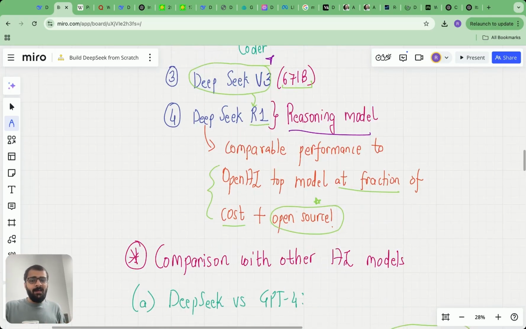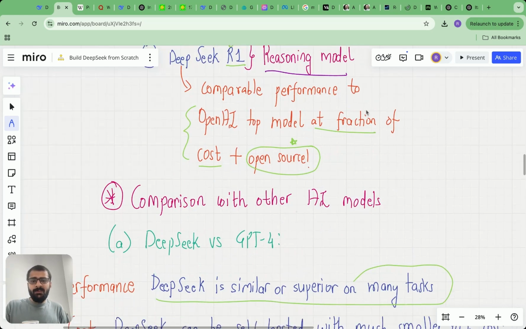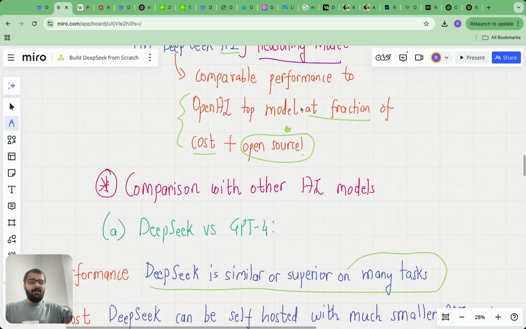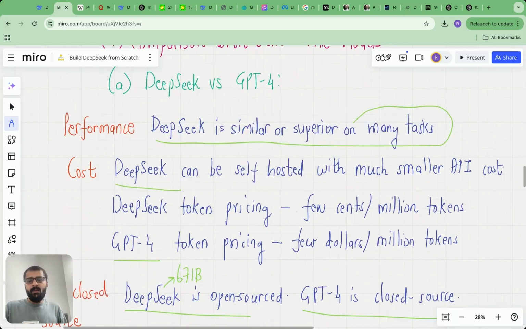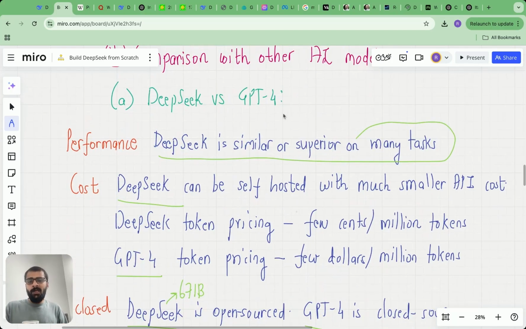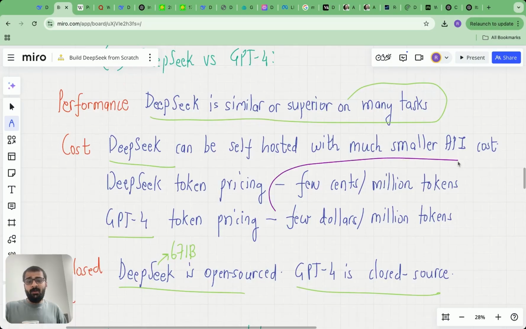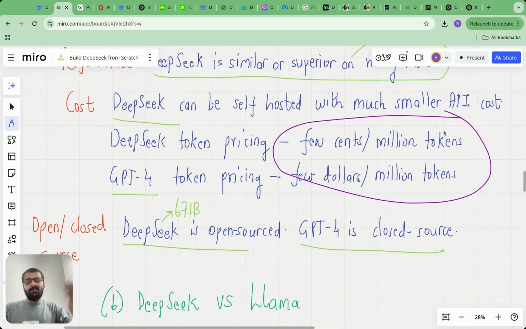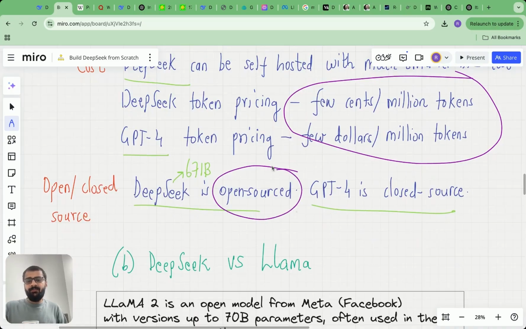Why did it break the internet? Because DeepSeek R1 has comparable performance to OpenAI's top model and at a fraction of the cost, plus it's open source. So DeepSeek is equally performant as GPT-4. Their pricing is literally, I think, 100 to 500 times less, as I showed you in this lecture. And finally, it's fully open source.